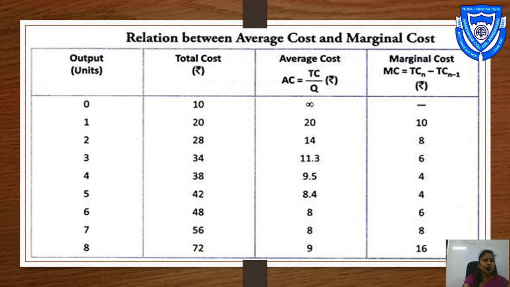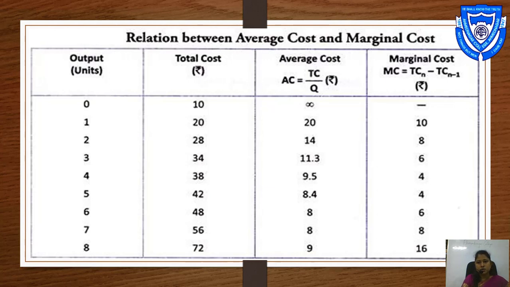Output, when the unit is 1, there is a total cost of rupees 20, and average cost is equal to total cost divided by quantity in rupees. So total cost, how much total cost? 20. And how many units? There is 1 unit. So 20 divided by 1 is equal to 20, that is the average cost.